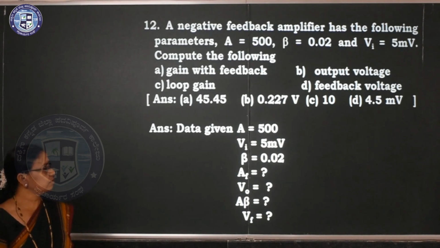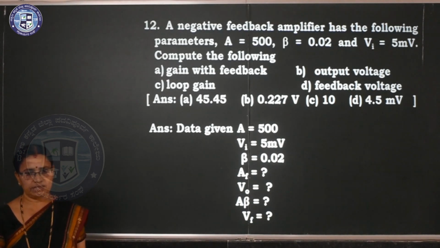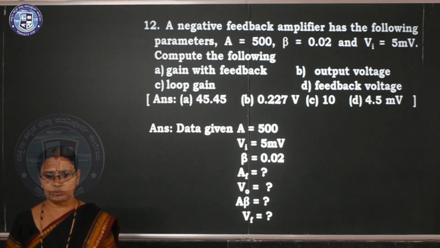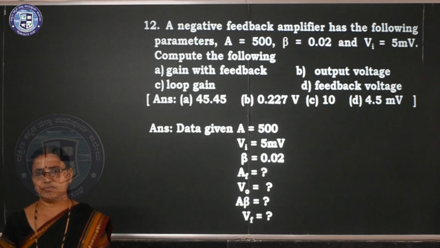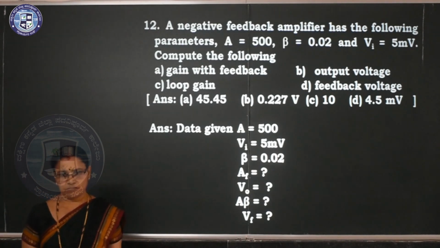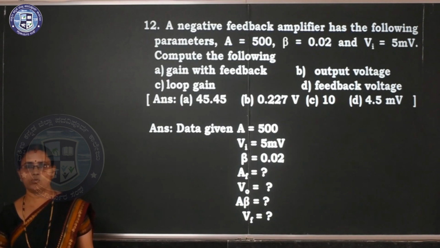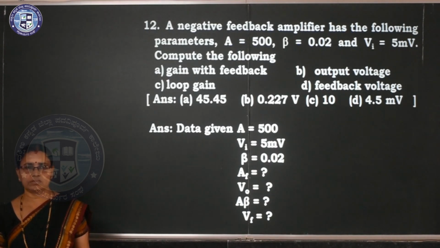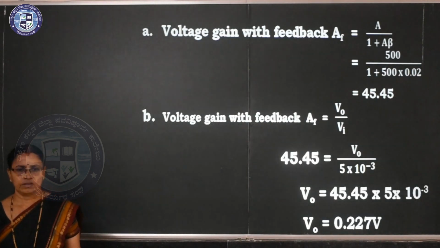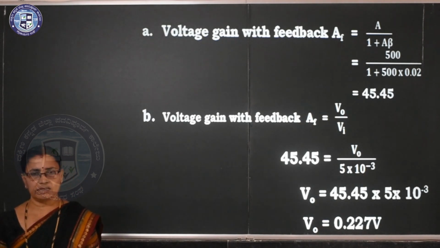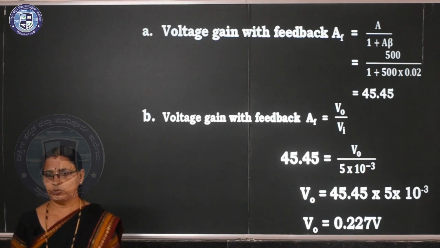So here the unknown quantities are given here. A is equal to 500, VA 5 millivolt, beta 0.02. AF, V0, A beta, VI, VF you have to calculate. Clear? So these two problems I took from the textbook. So voltage gain with the feedback, you know the very simple expression you can calculate. I did so many problems now. So you can calculate, the answer is 45.45, no unit.